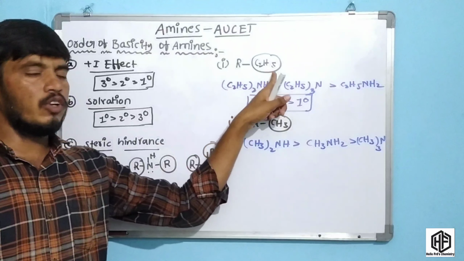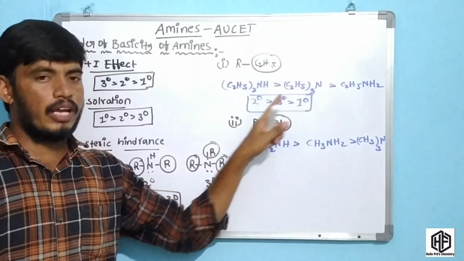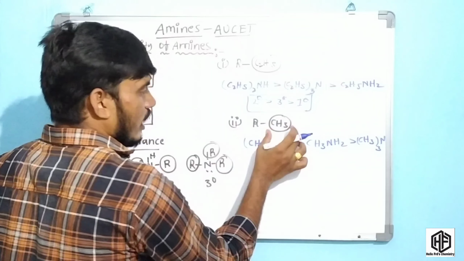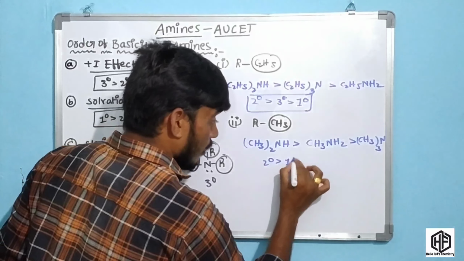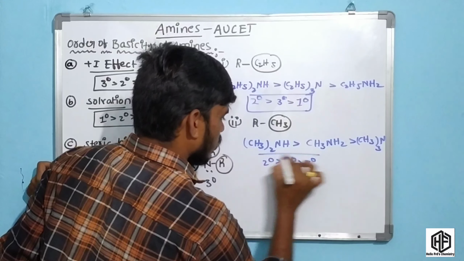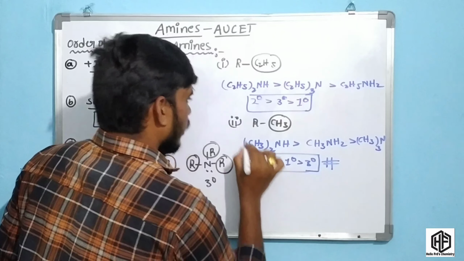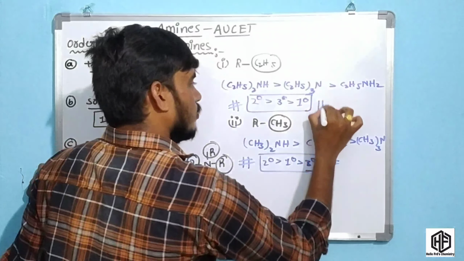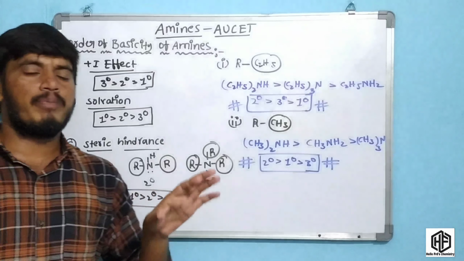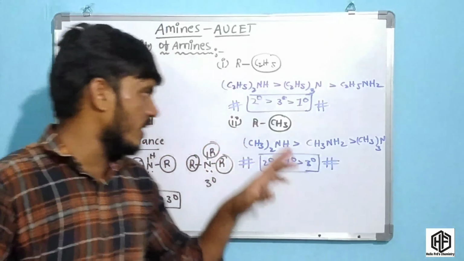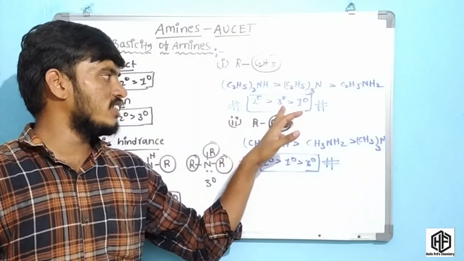Okay friends, this is so much important. In case the methyl group is present in the alkyl group, what happens, friends? Secondary is more basic compared to tertiary and primary. Friends, experimentally, the basicity order depends on whether the methyl group or ethyl group is present in the alkyl group. The order of the primary, secondary, tertiary amine basic nature when R is C2H5 is: the order of basicity is secondary, tertiary, primary.